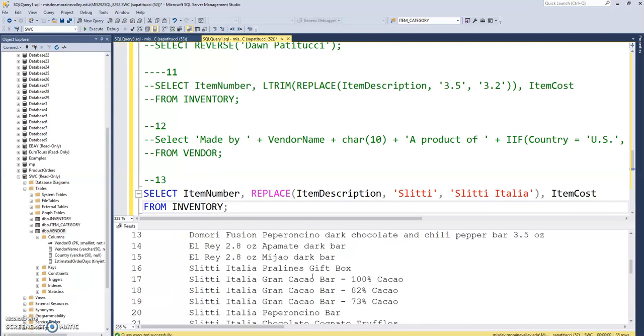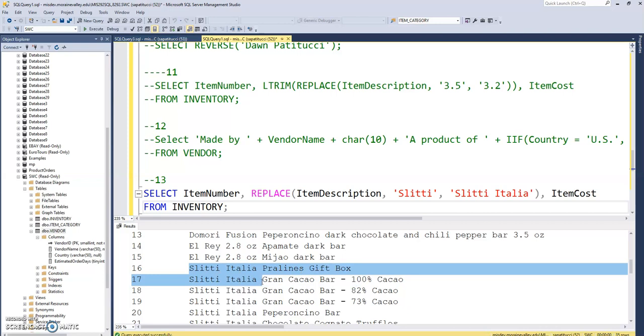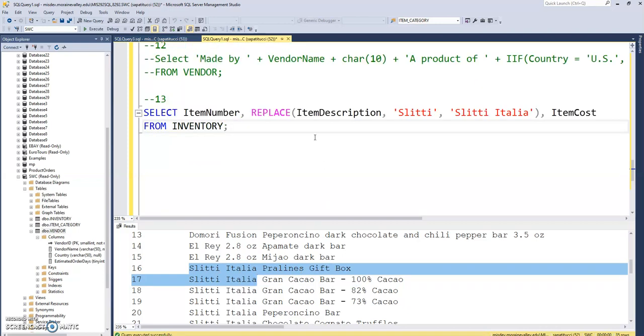Let's look at some. Okay, there it is. All the new descriptions have the proper name, Slidia Italia. So again, just a straight replace function. What's the string in question? It's the item description. What are we looking for? We're looking for Slidia. What are we replacing with? Slidia Italia. Okay. All right, I think that's it for this video, and in the next video we're going to look at some currency styles.